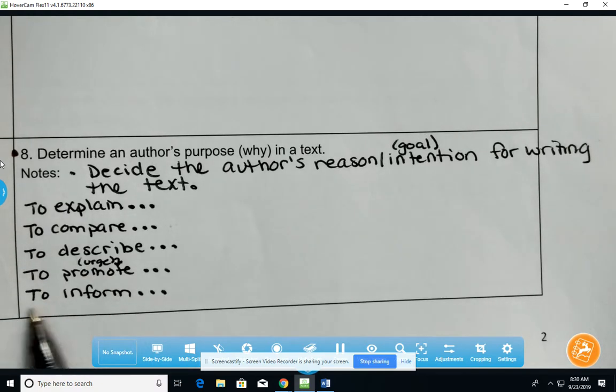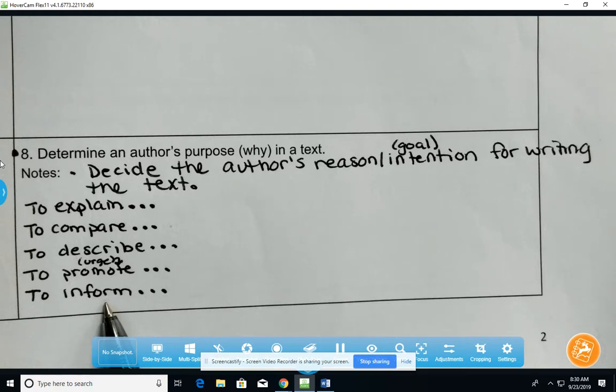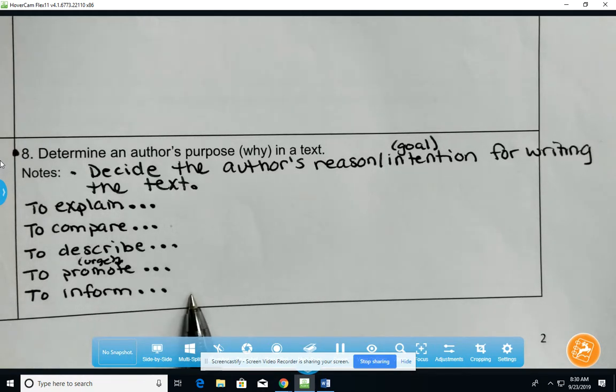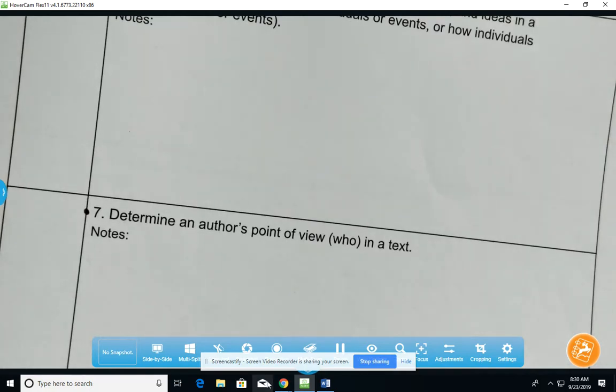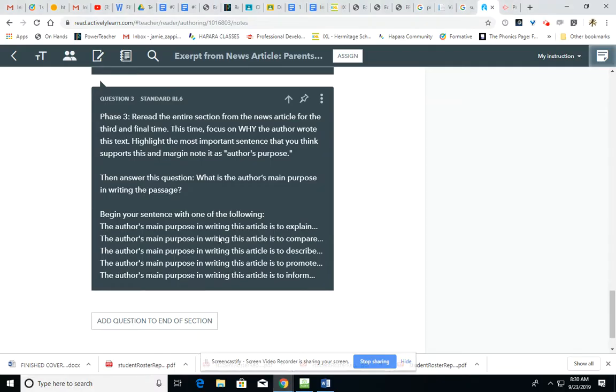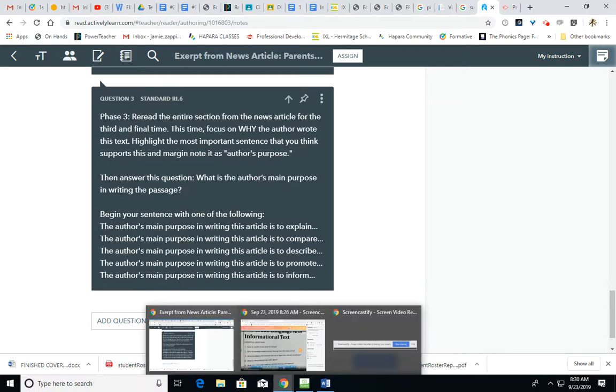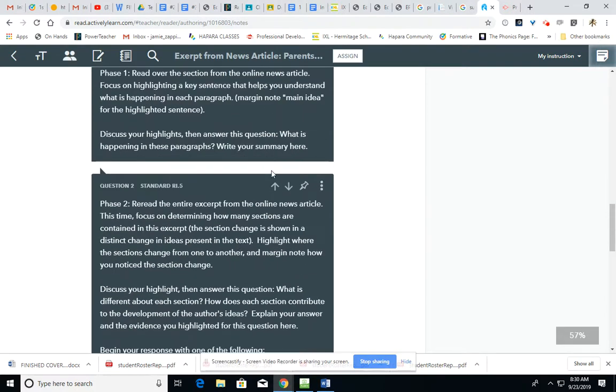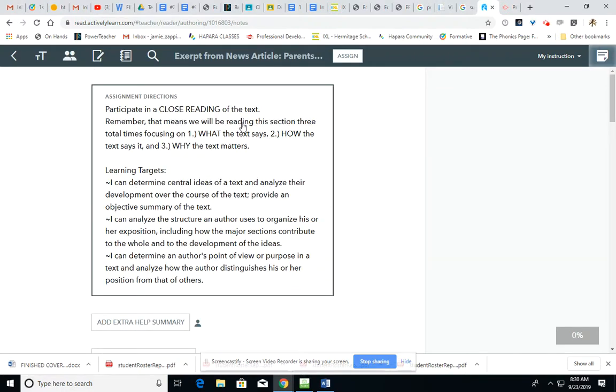Or is it to inform? Were they informing us of some aspect? So I want you to begin that third and final phase answer, response, with one of those areas, please. So again, that is what we're doing today as we read the newspaper excerpt. This was the new online news article about Abby and her becoming lost at sea. Go ahead and get to work.